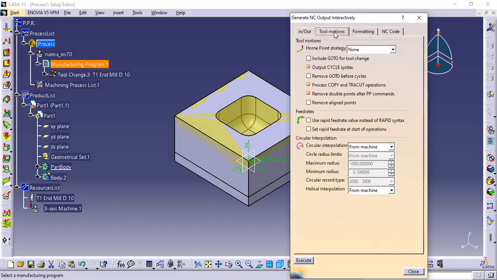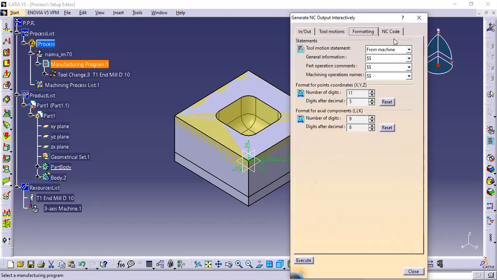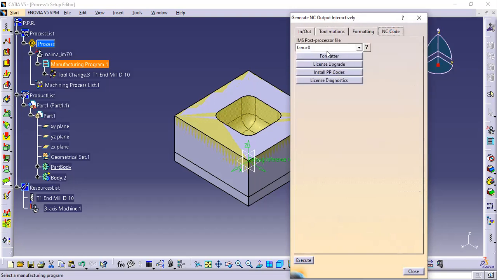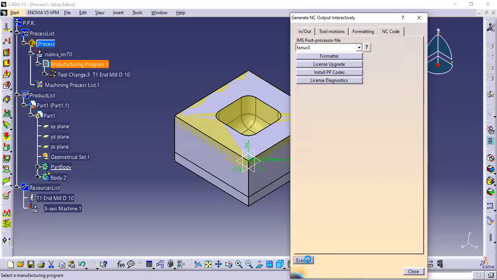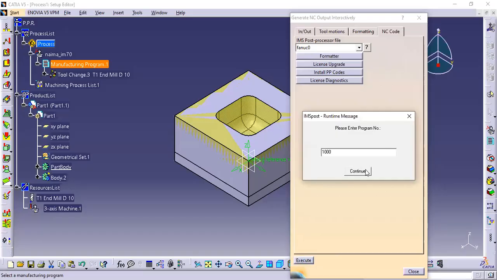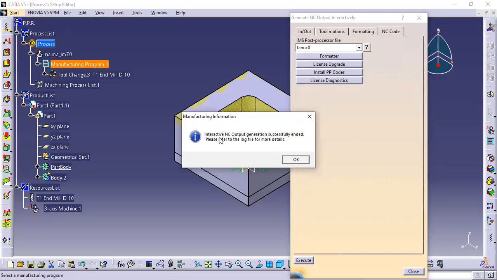Okay, and for NC code, make sure the IMS post processor here is selected as Fanuc, and then click execute, and then click continue. It has been stored into the location where you have provided a destination folder.